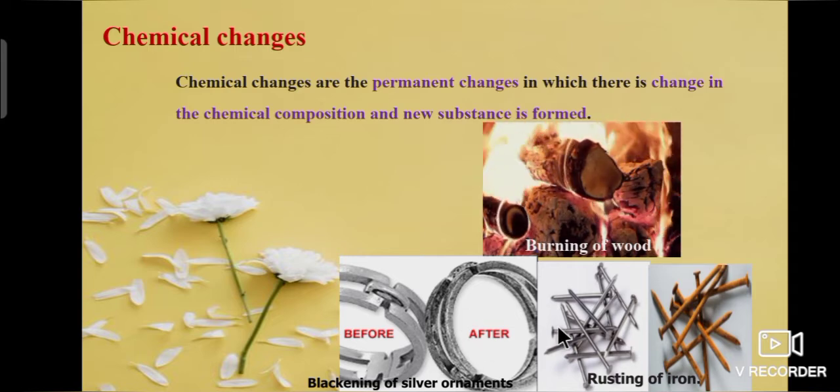Like that, rusting of iron. Initially it is white in color. After some time, iron reacts with moisture to form iron oxide. It is a new substance. So after rusting, iron is brown in color. Then see the next example, blackening of silver ornaments. Initially silver white in color. After some time it will react with moisture to form new substance. So it is black in color. So these are the examples for chemical changes.